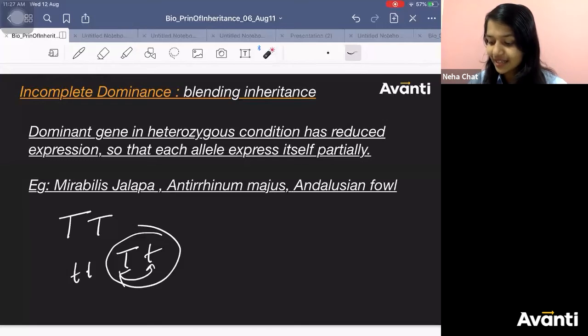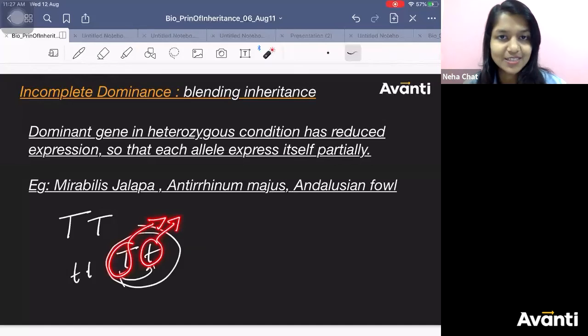They will say, okay, you get partially expressed, I will also get partially expressed. So what will happen? Both are not getting expressed completely. Both are getting partially expressed. Partial is the key here.